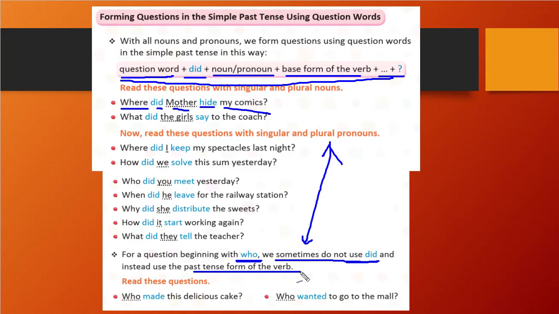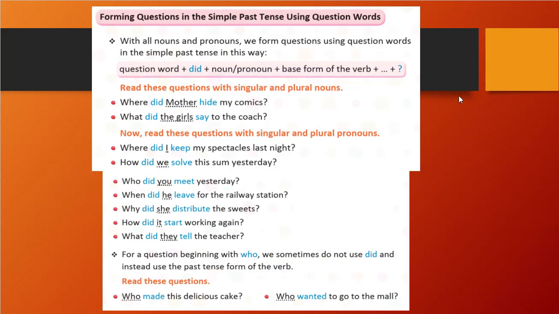In the previous example, what did we do? Who, did, a noun, then the verb, and yesterday. Sometimes we do not use did. If I do not use did, then how can I create the question? Who, then we write the verb in its second form. Okay, this is very important. So, who made this delicious cake? Who wanted to go to the mall? Understood? This is very important.